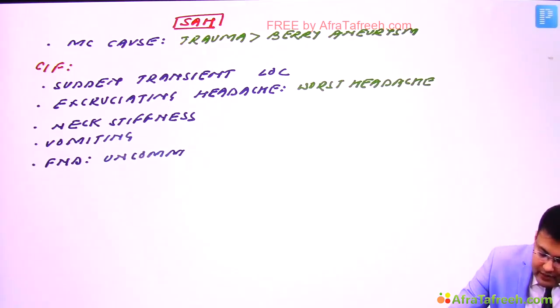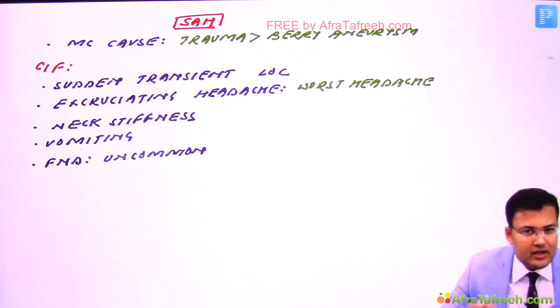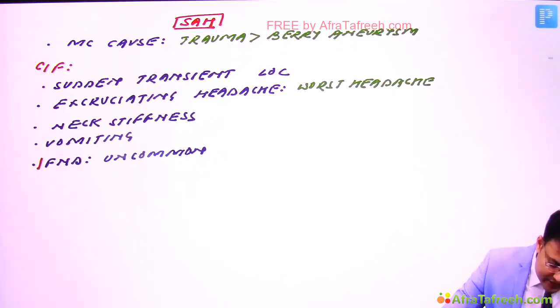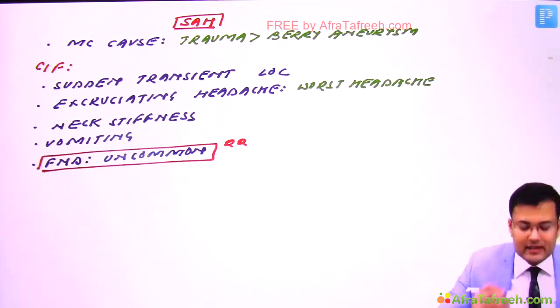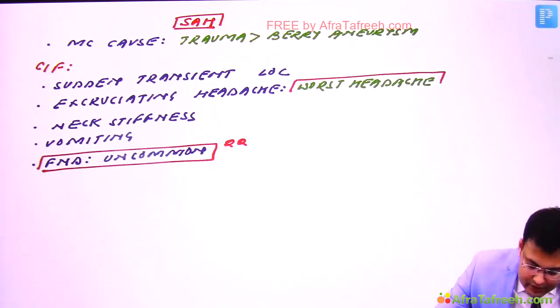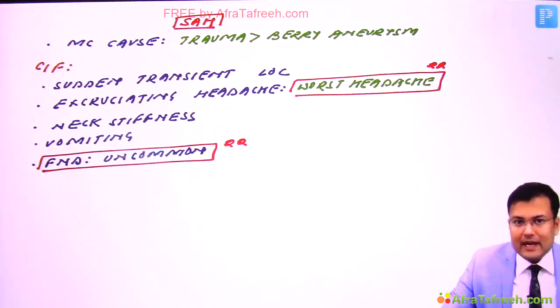Okay, so whenever you are getting this question, there are two pointers which are generally mentioned in the question. First pointer is there was no focal neurological deficit, and the second pointer is that there was excruciating headache, and the patient is going to describe this headache as the worst headache of my life.